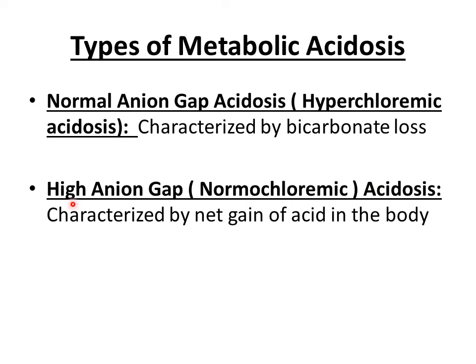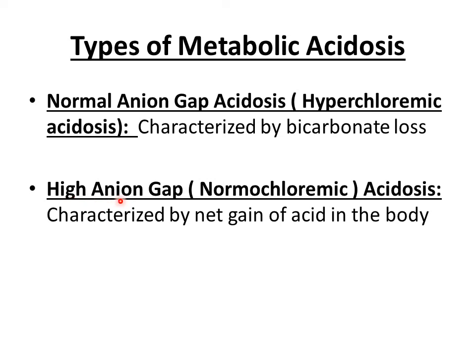And why is it termed high anion gap acidosis? Because the value of anion gap increases. And why does it increase? Because now different anions are being added to the blood, and the concentration of anions becomes greater than the concentration of sodium ion.